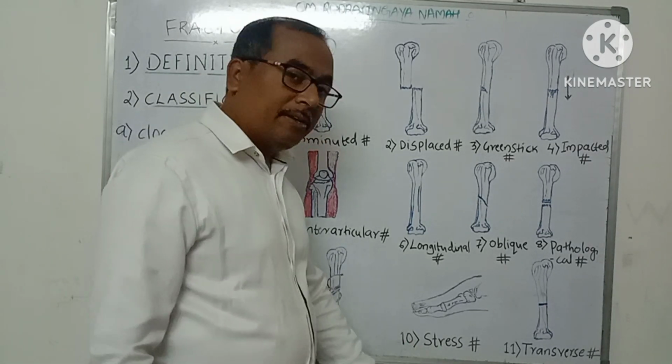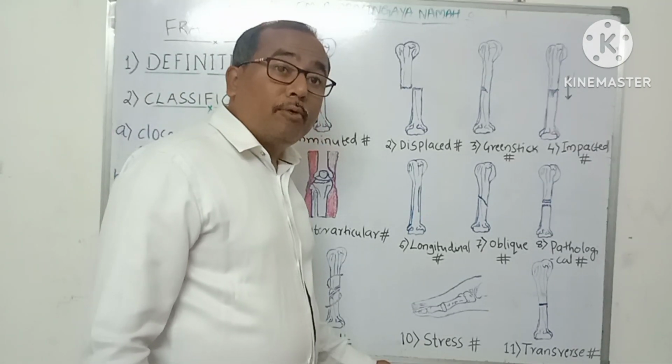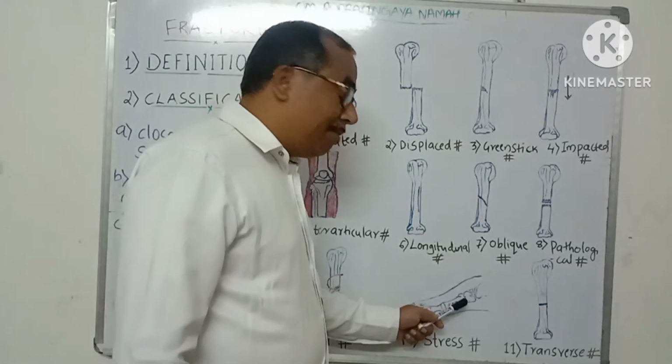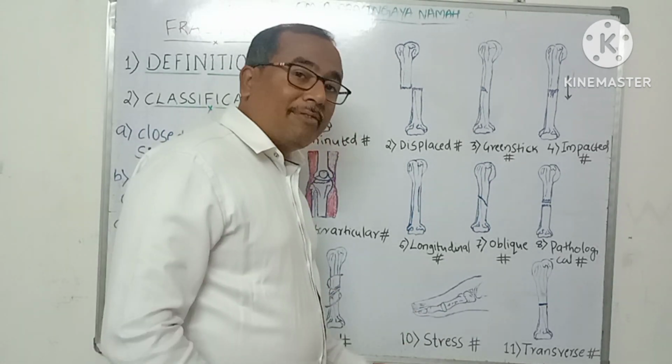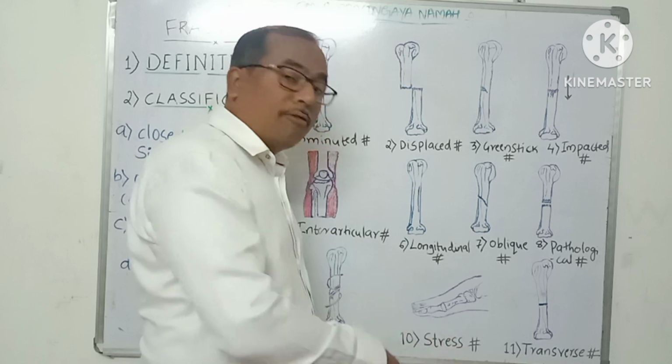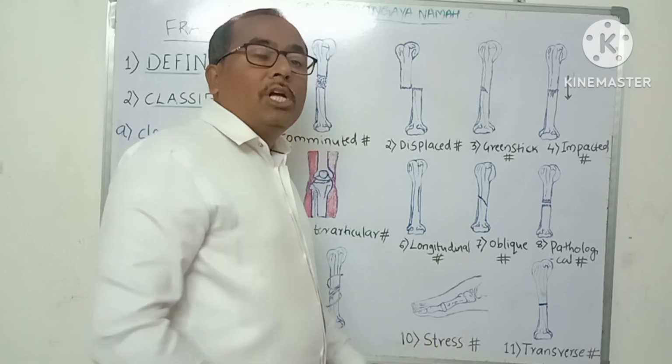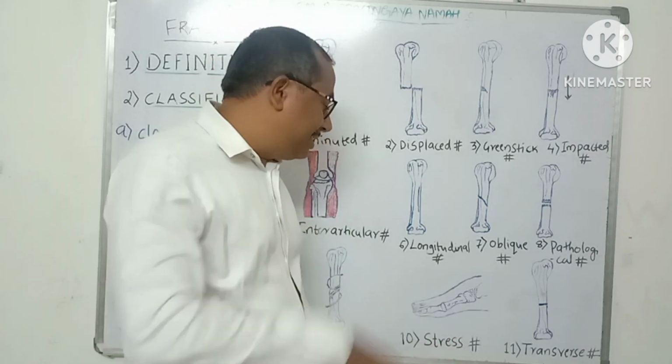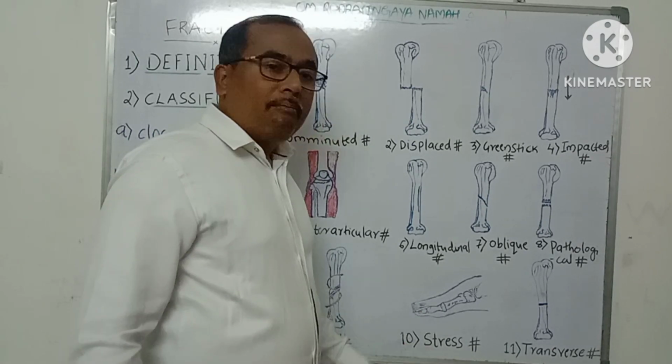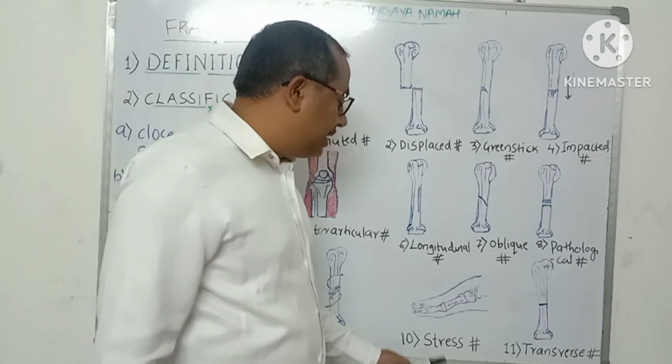Next one is stress fracture. It is a break in the continuity of the bone that has occurred because of heavy stress on the bone. It may be because of being overweight or due to jogging and running. Sudden stress on the bone can lead to a break in its continuity. That is known as stress fracture.